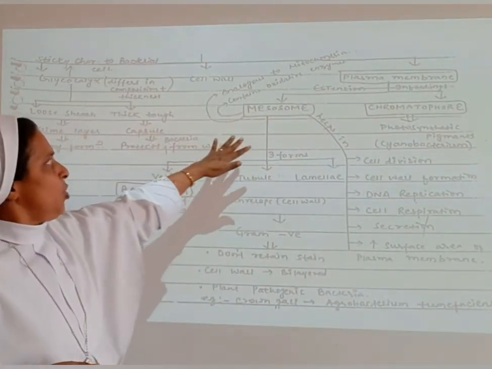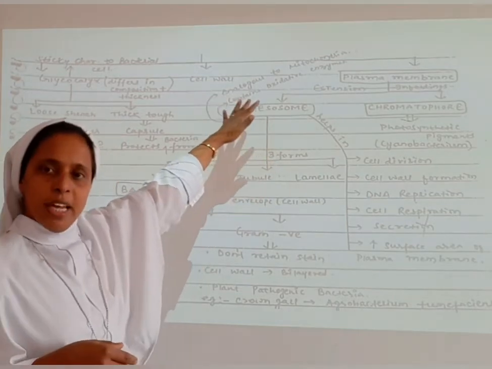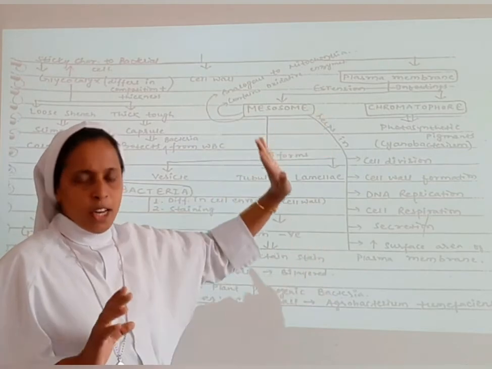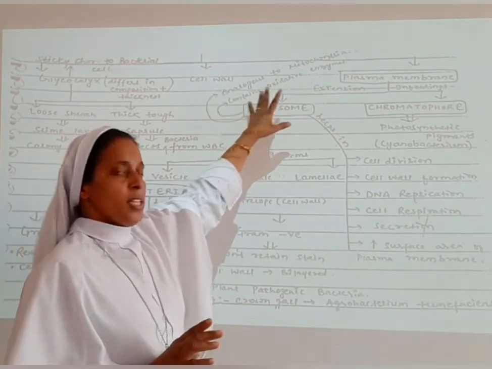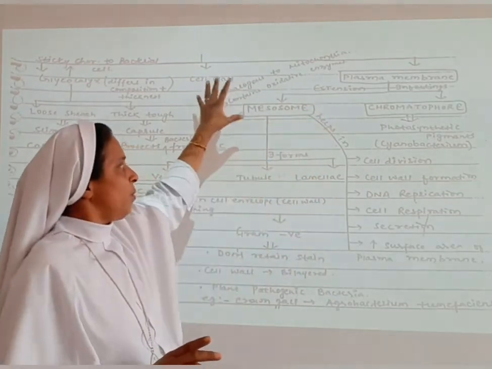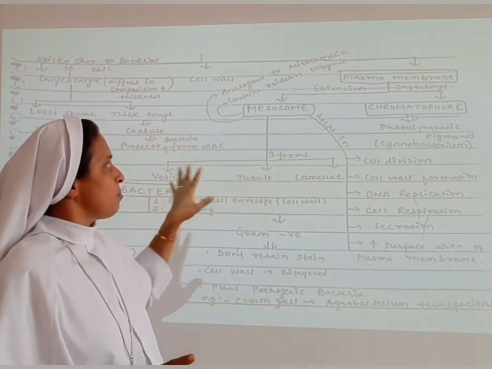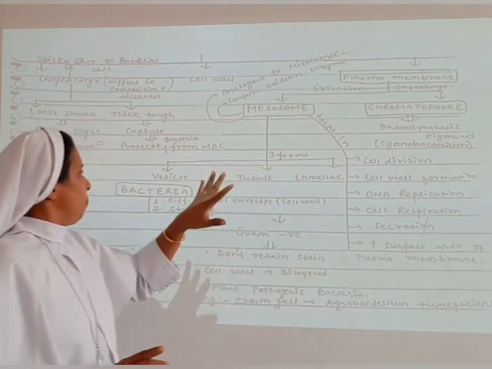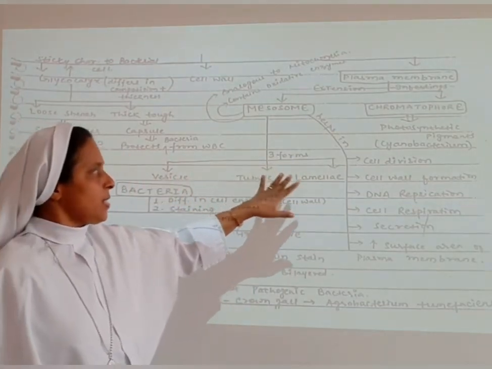So here we know that mesosomes are similar to mitochondria. What is the main function of the mesosome? Cellular respiration. It contains oxidative enzymes. It has three forms: vesicle, tubule and lamellae.